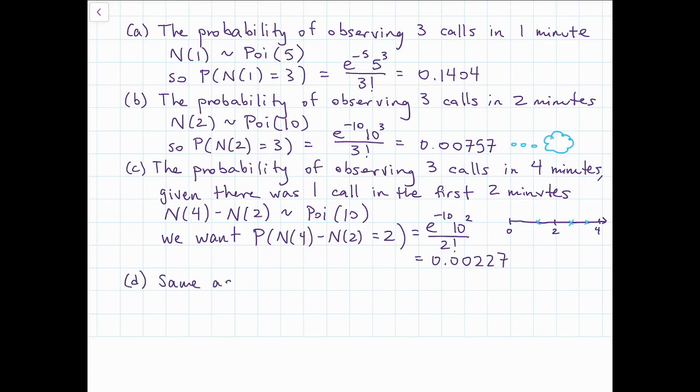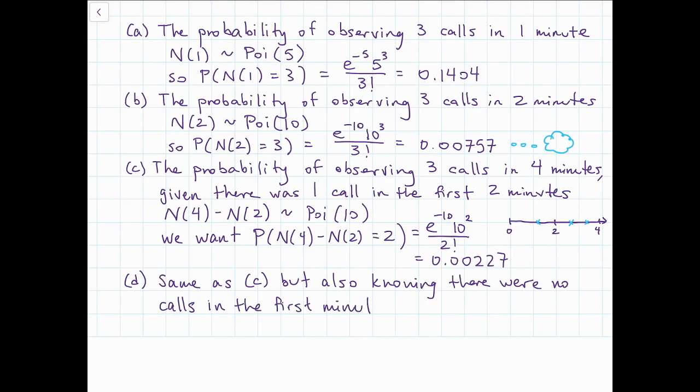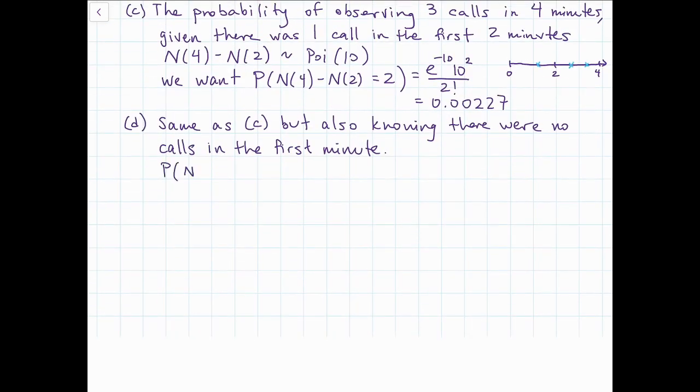For D, the interpretation is the same as part C, but we're just also conditioning on the fact that N(1) was equal to 0, which means there were no calls in the first minute. So we're looking for this probability given those 2 things. And the cool thing is that we can actually drop the condition. Why can we do this? Why can we say we don't care what happened by time 1 if we know what happened by time 2?